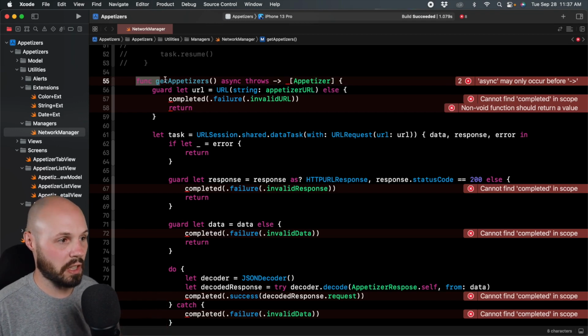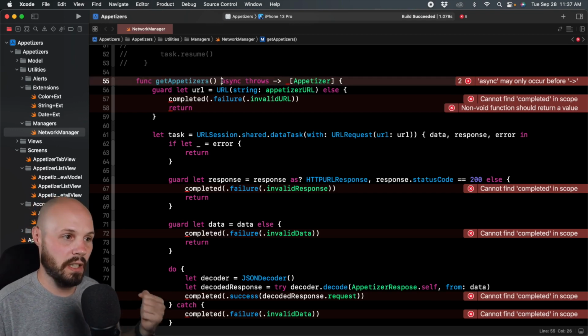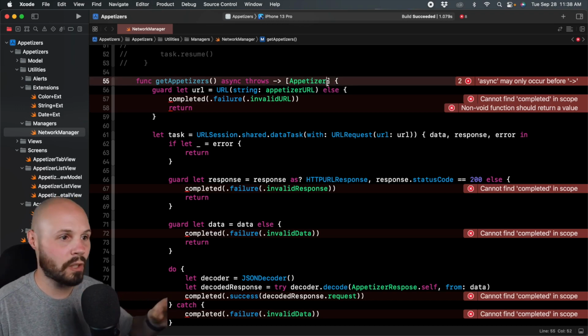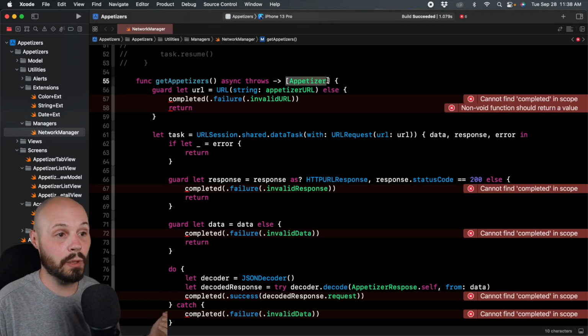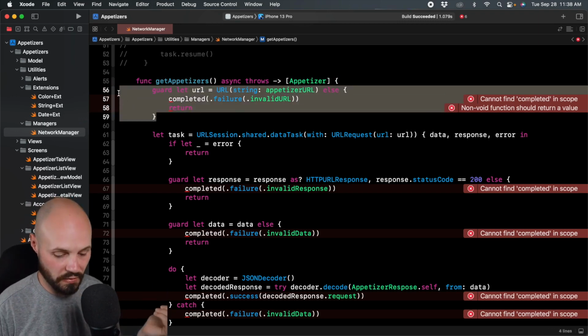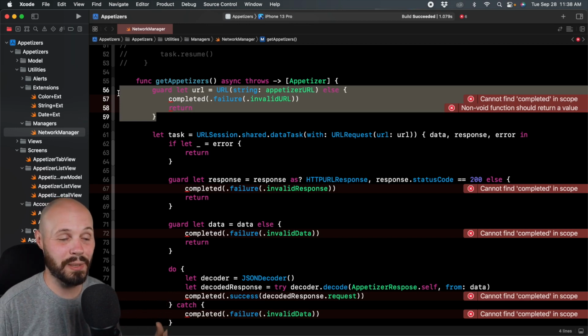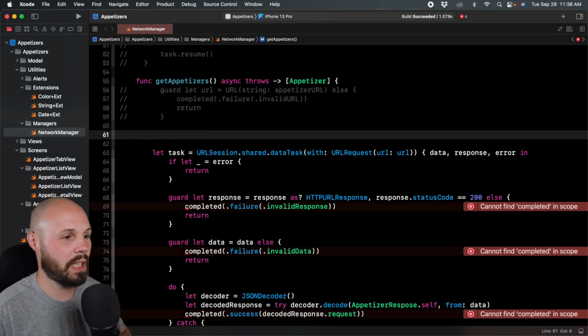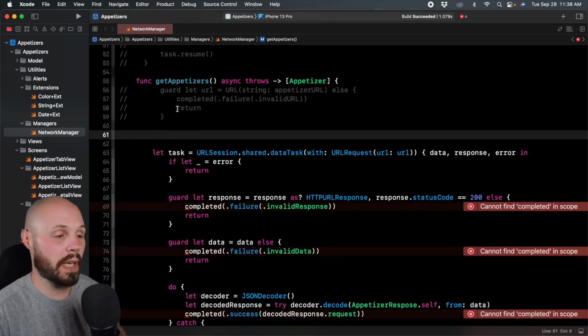So let's read this function signature. Get appetizers. It's an async function. It's going to throw an error, and it returns an array of appetizers. You'll notice this isn't optional. We don't return an error. If this function is not able to return this, it's going to throw an error. I'm just going to comment these specific errors out for now, because we're going to come back to them and I don't want to have to retype them. But for now, we're going to keep it simple with just a generic error.